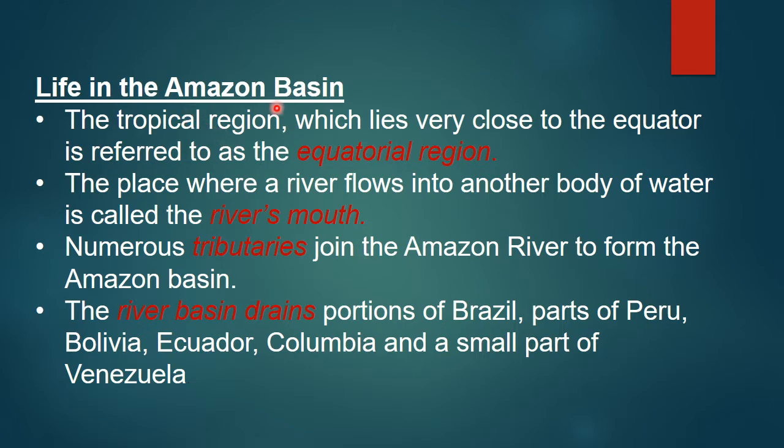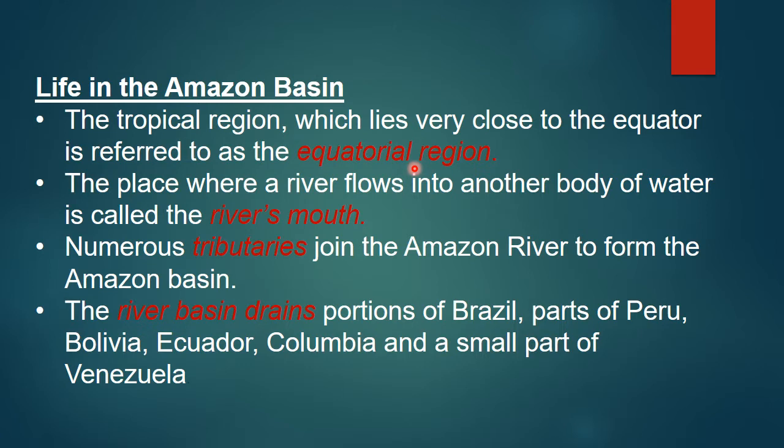Okay. So the tropical region which lies very close to the equator is called equatorial region. So equator is the center line, dividing the earth into two equal halves. So the tropical region, next to the equator, where it is very close to the equator, is called equatorial region.